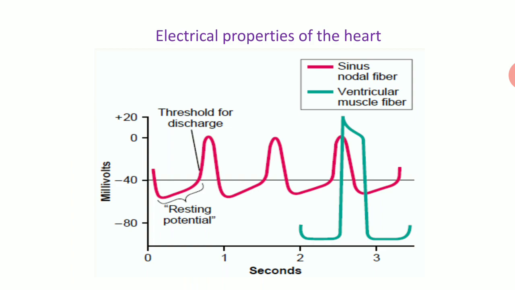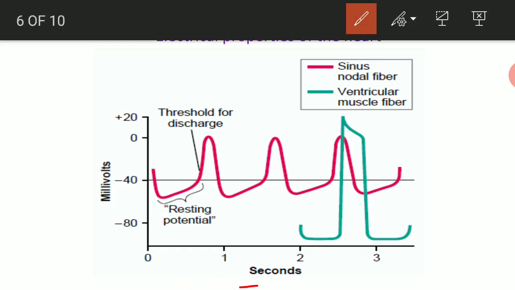On the x-axis we are seeing the time, and on the y-axis the voltage in millivolts. So we are seeing that at the SA node, the potential is generated by its own, so it is autorhythmic. But in the case of ventricular muscle, only one recording has been shown, so it is not autorhythmic.